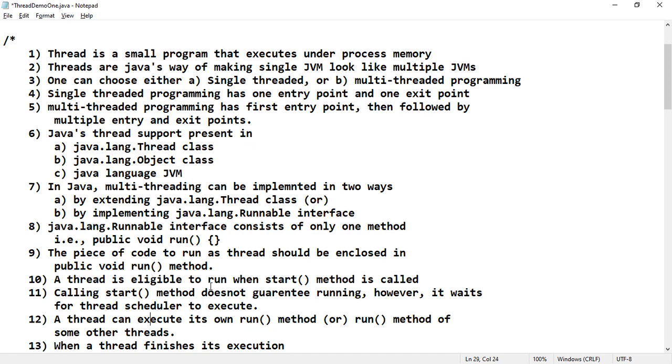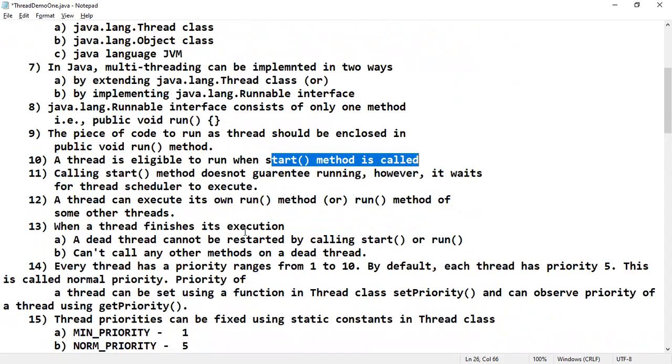So a thread is eligible to run when the start method is called. That means to start any thread, you have to call the start function on the thread. When you call the start function on a thread, it will wait for the CPU scheduler or thread scheduler. Once the thread scheduler picks up any thread, it will go into the running state. That is what we have seen in the last lecture.